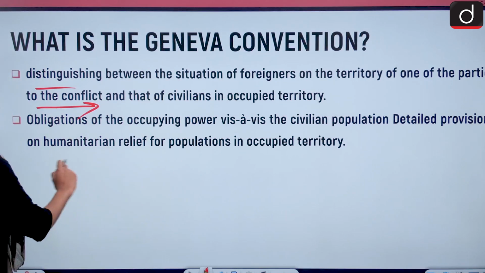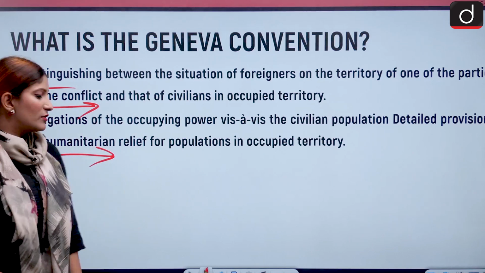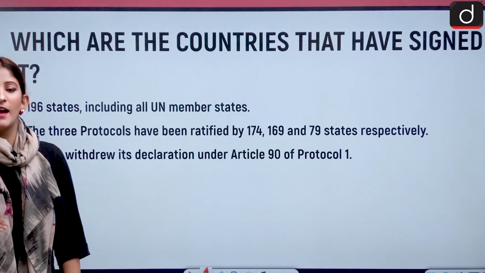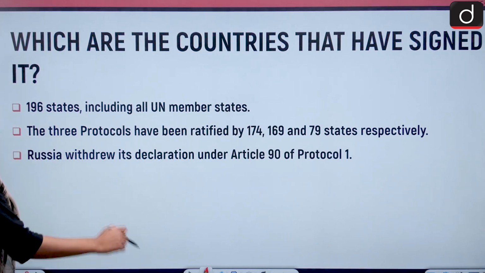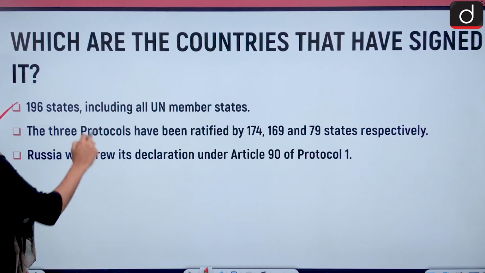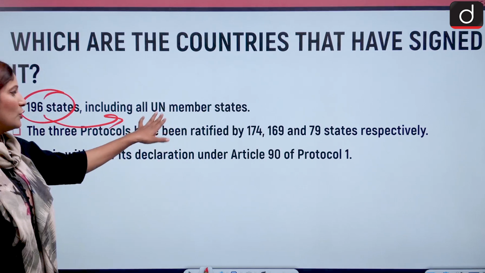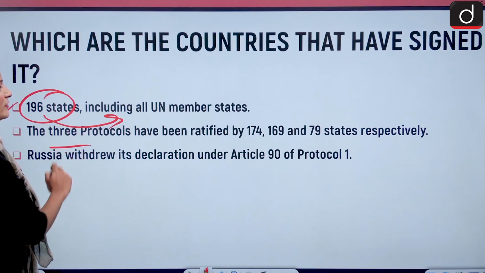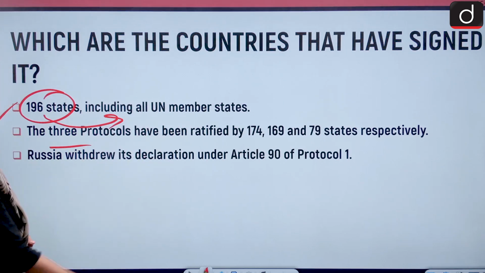There are detailed provisions on humanitarian relief for the population in the occupied territory as well. So, at the receiving end of any ills is the civilian population, which is dealt with in the fourth convention. Okay. So, which are the countries that have signed it? There are 196 states, of which 193 members of the United Nations have already signed it, and the three protocols have been ratified by 174, 169 and 79 states respectively.